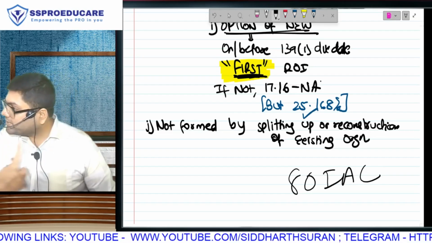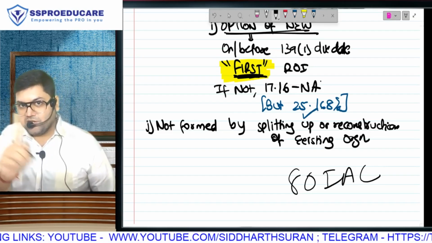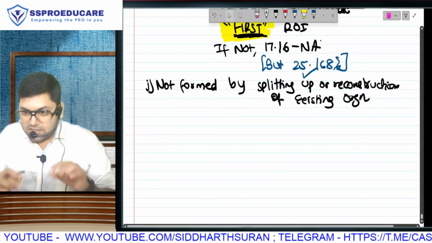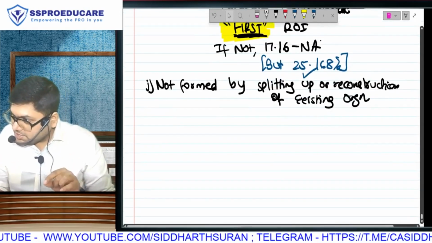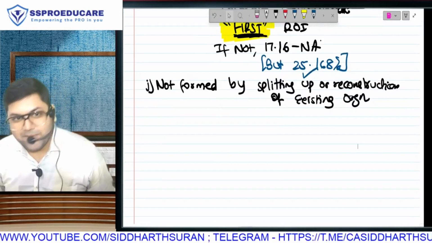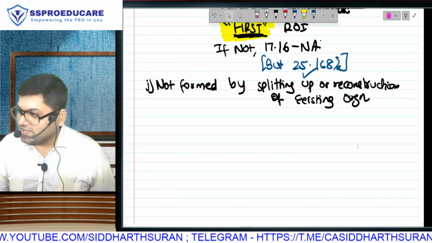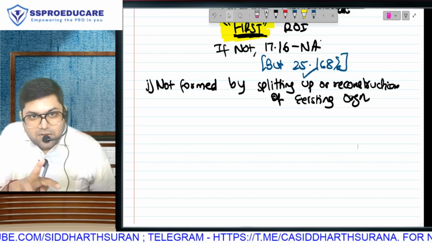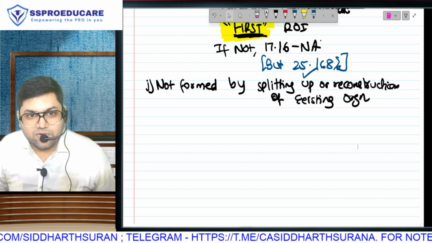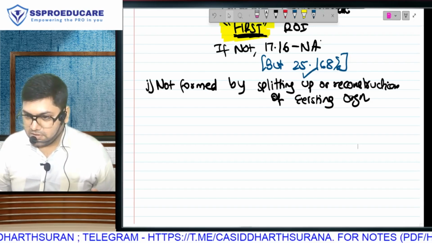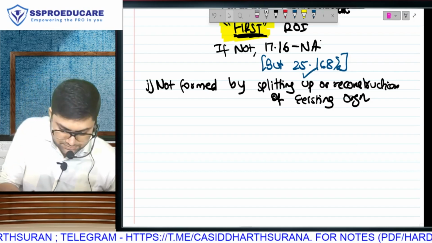Same condition applies in lots and lots of chapters, lots and lots of sections. First time when I discussed this, here I made you understand location, locus G. Now again it will come in special economics. I'll tell you, not splitting up and reconstruction, matlab, you will say locus G. You understood? Existing company liquidate karke going there is not going to be allowed. Otherwise everyone will take the benefit. Clear hai? Yes, please.